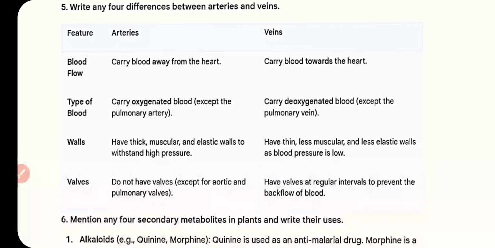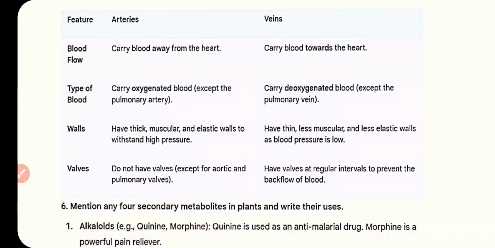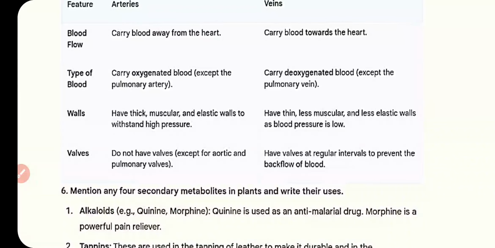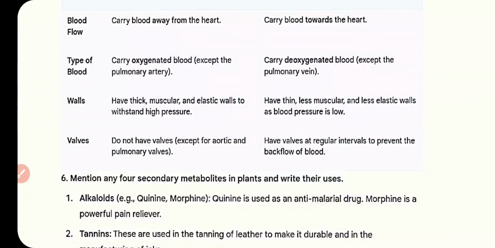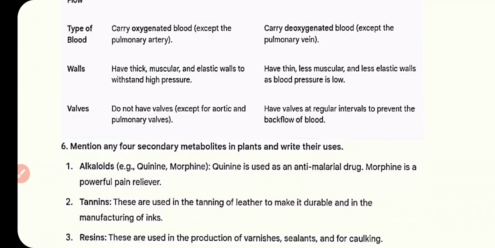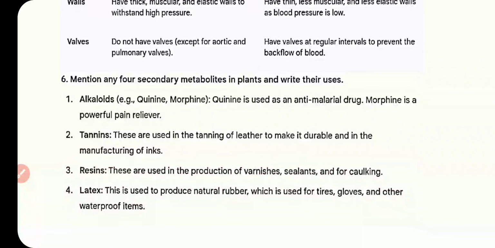Four differences between arteries and veins. Arteries carry blood away from the heart, veins carry blood toward the heart. Arteries carry oxygenated blood, veins carry deoxygenated blood. Arteries have thick, muscular and elastic walls to withstand high pressure; veins have thin, less muscular and less elastic walls as blood pressure is low. Arteries do not have valves; veins have valves at regular intervals to prevent the backflow of blood, except the aortic and pulmonary valves in the heart.